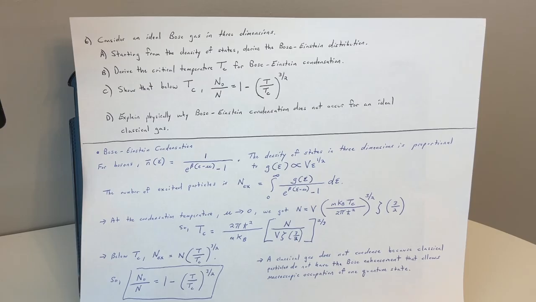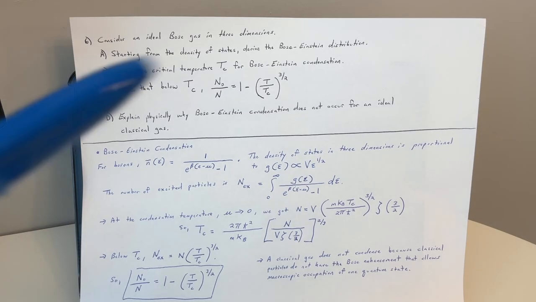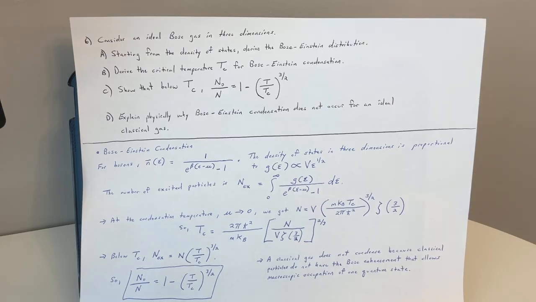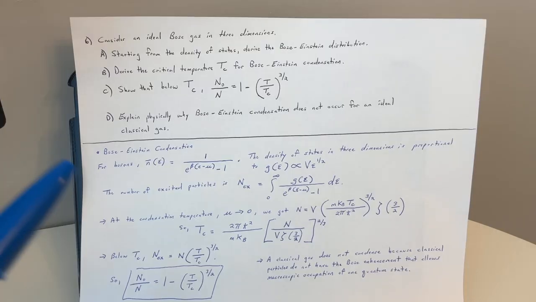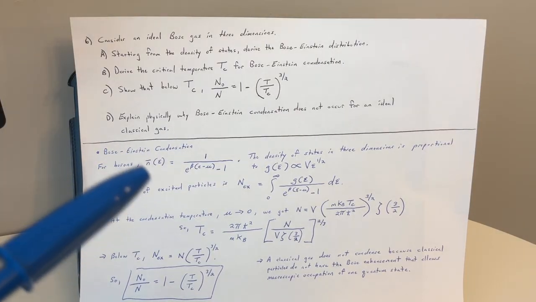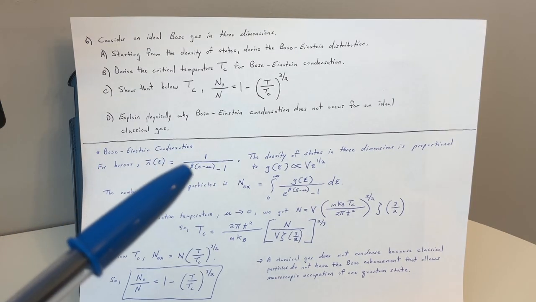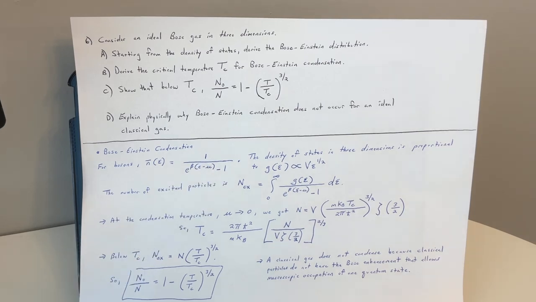Okay, so I'm going to go over this in a condensed form, and then we'll go over part A's derivation of the Bose-Einstein distribution on the second page. But Bose-Einstein condensation for bosons, let's see what we have. We have n bar of epsilon equals 1 over e to the beta times quantity epsilon minus mu, minus 1.